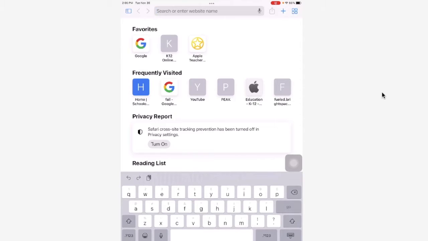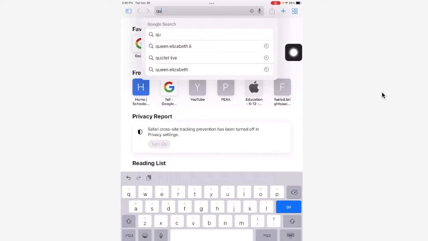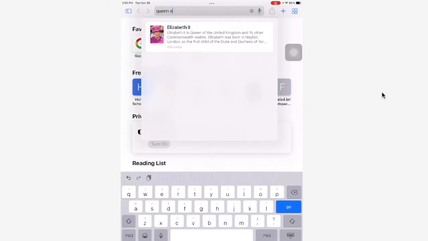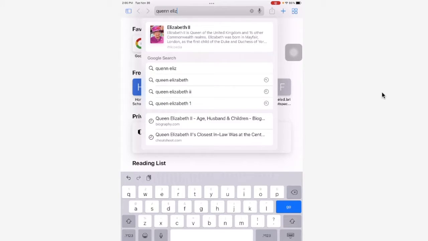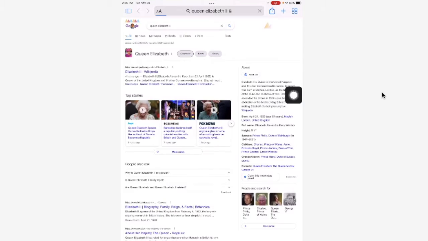In the search bar up here at the top, I'm going to type in the person I'm looking for. I'm going to type in Queen Elizabeth, and you can see it gives you some suggestions. Now, I know that I don't want Queen Elizabeth I, I want Queen Elizabeth II. So I'm going to click on this one. Tap on that one. And I get Safari.